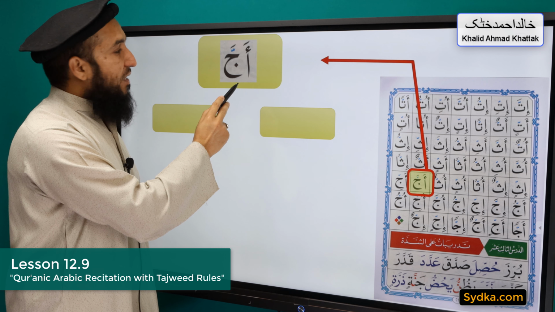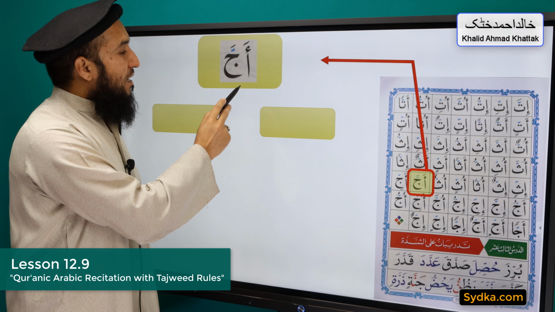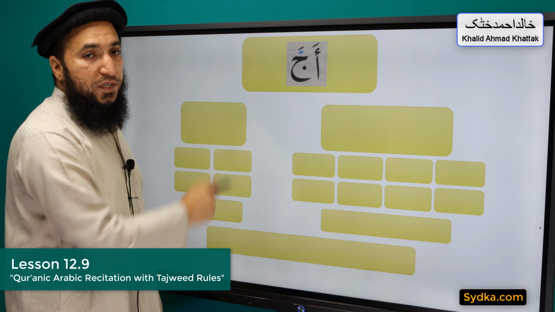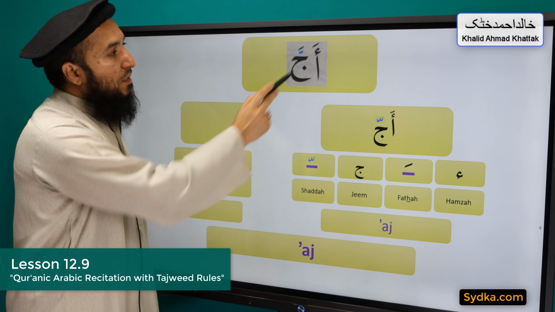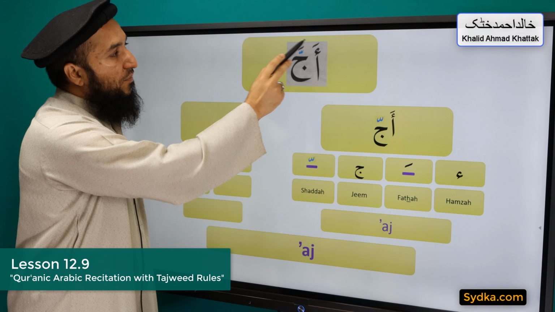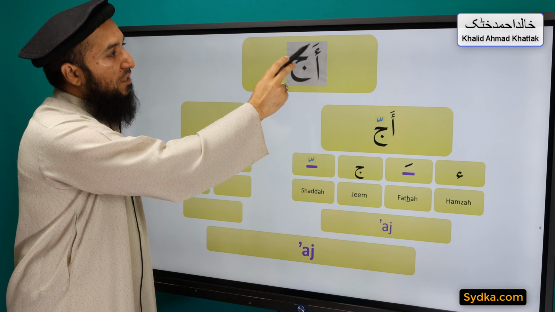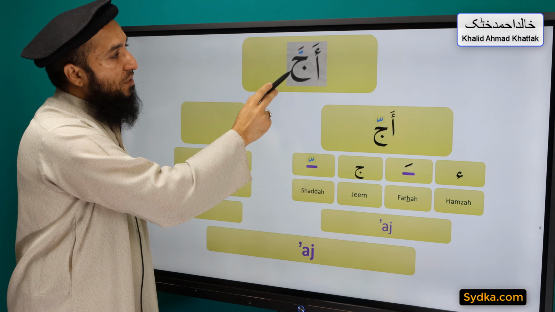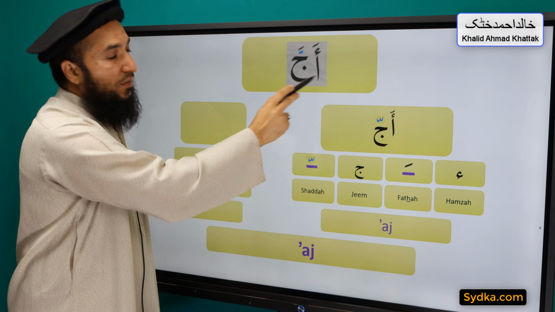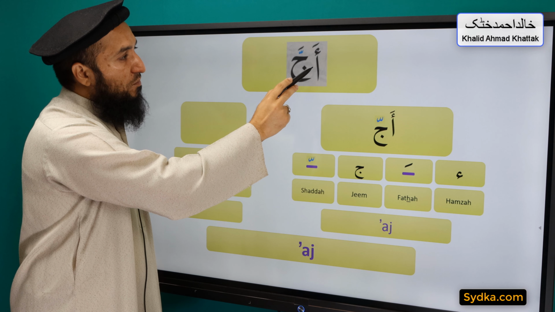The next word we have is Ajja, and it can be divided into two syllables. The first syllable we have is Hamza Fatha Jim Shadda Aj. Hamza is a light letter, it has Fatha on top of it, it is followed by Jim. Jim has a Shadda. This alif is silent and it is used as a chair for Hamza.